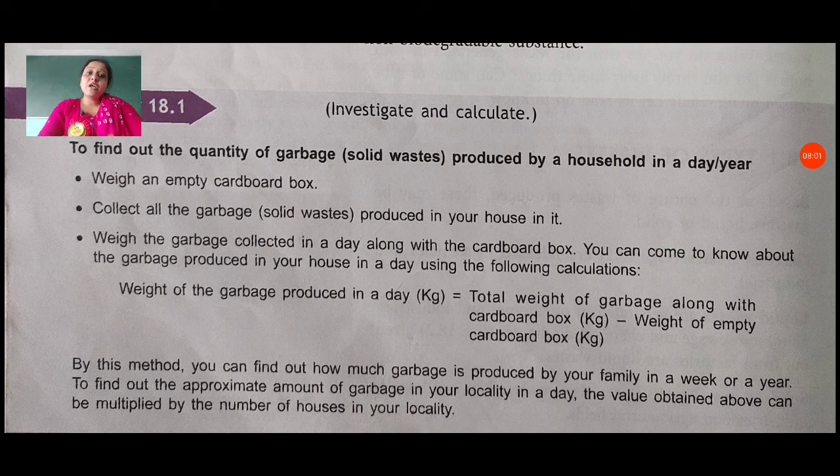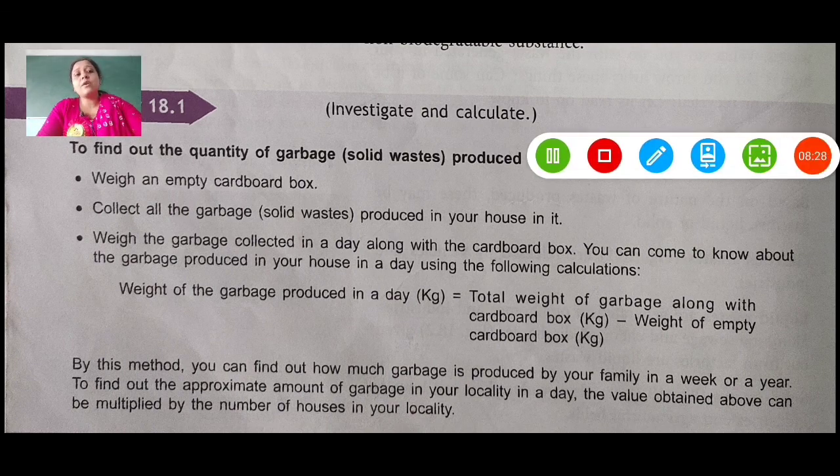By this method, you can find out how much garbage is produced by your family in a week or a year. To find out the approximate amount of garbage in your locality in a day, the value obtained above can be multiplied by the number of houses in your locality.